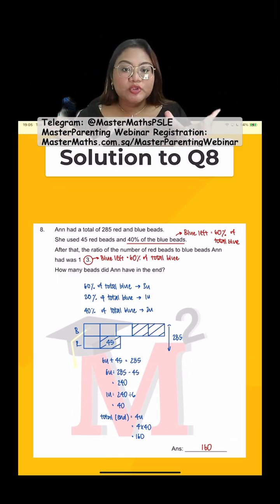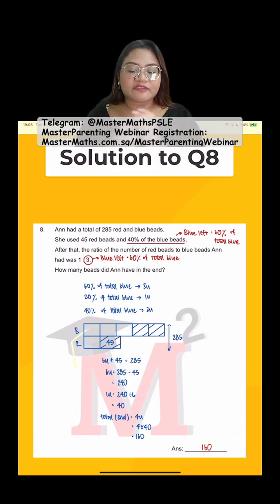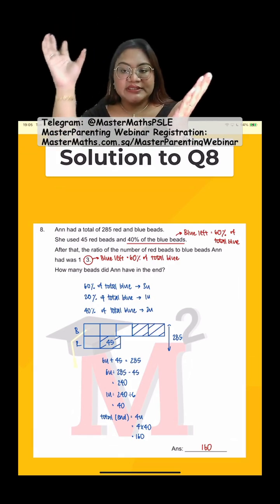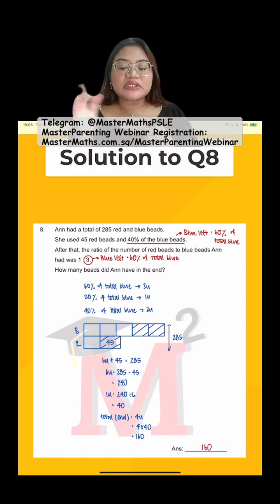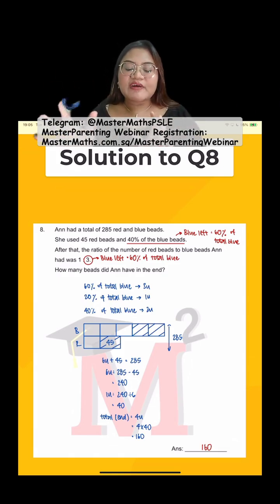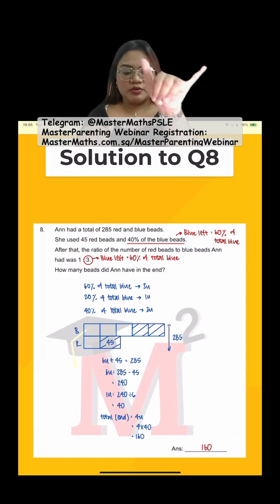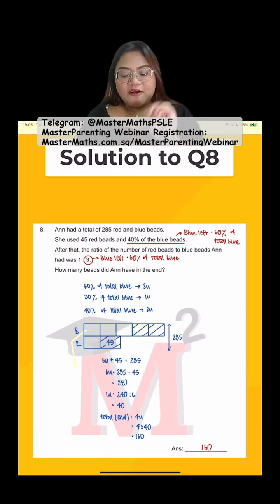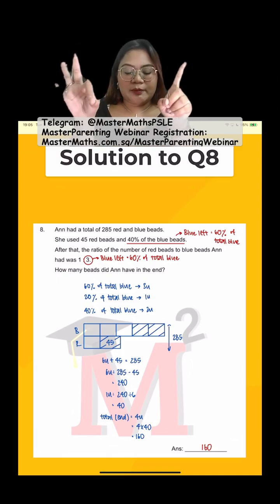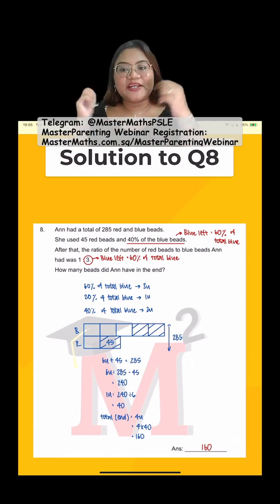So I don't have a unit there, it is just 45 in my model. And the total, whatever that's left plus whatever that I used, which is the 2 units in blue and the 45 for the red, total is 285. So from 285, you take away 45, balance 6 units, and that will be 240. So 1 unit will be 40, 4 units, 1 in red, 3 for blue, total will be 160.